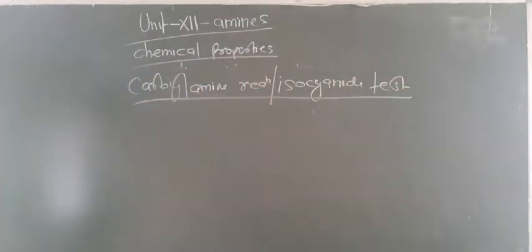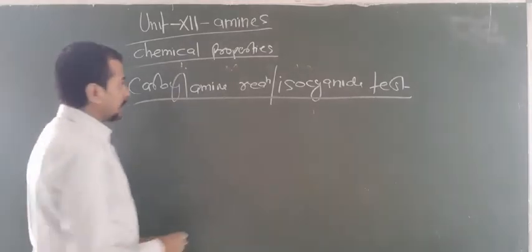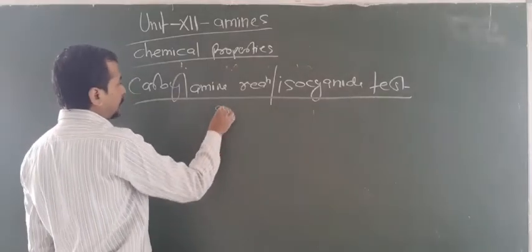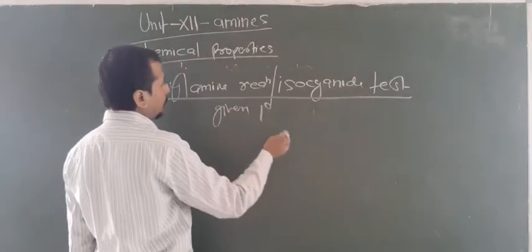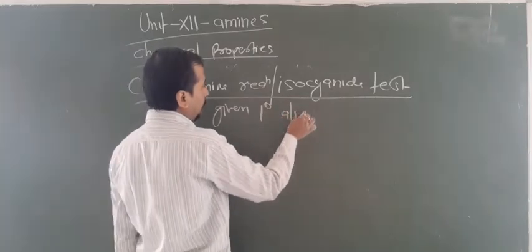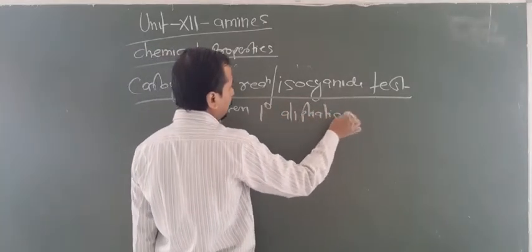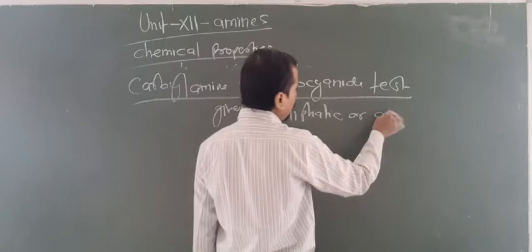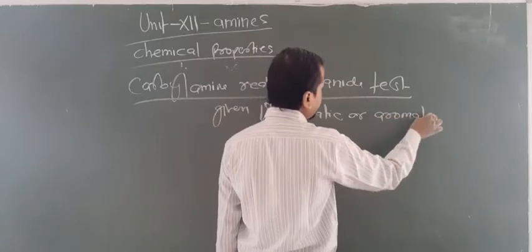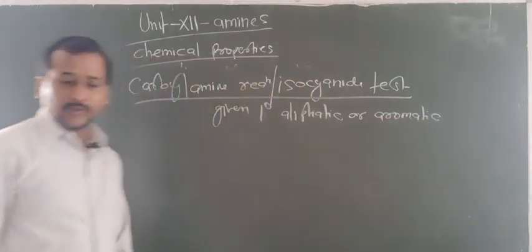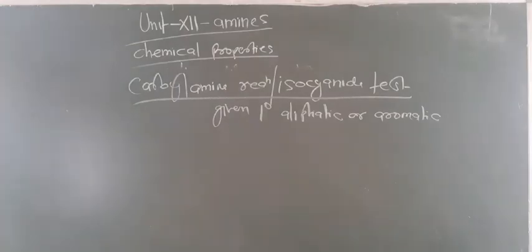This reaction is only given by 1 degree aliphatic or aromatic amines in the presence of chloroform and base. Are you getting this point?